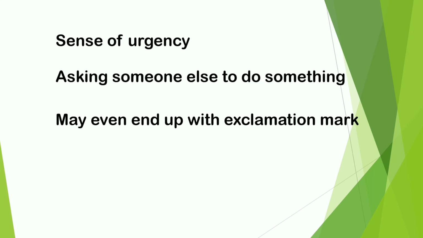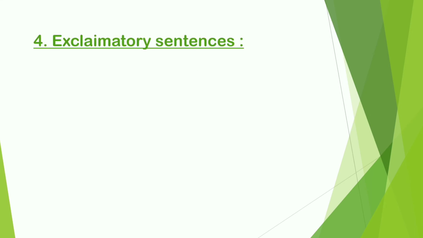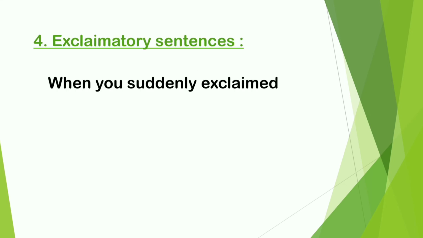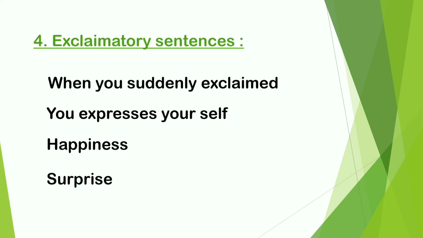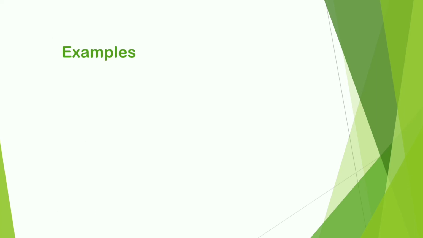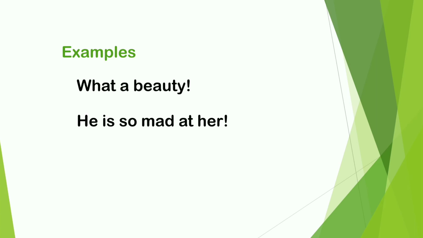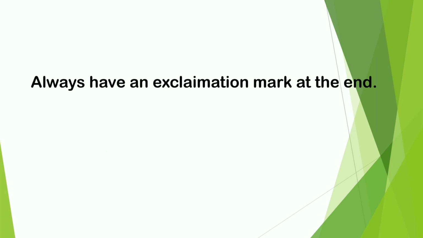The fourth type of sentences are exclamatory, like when you suddenly exclaim or express yourself, where you could be expressing happiness, surprise, anger and such emotions. For example, what a beauty! He is so mad at her! What an idea! I did it! These sentences always have an exclamation mark at the end, and that's why they are called exclamatory sentences.